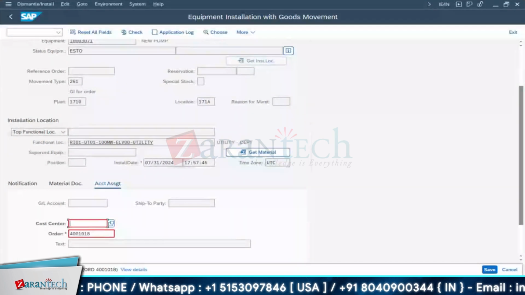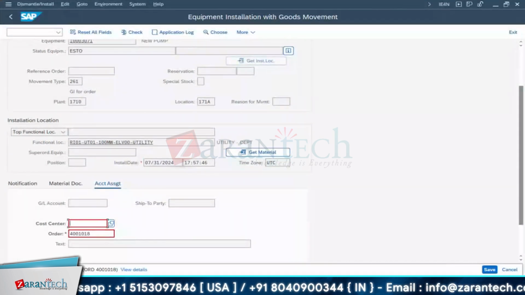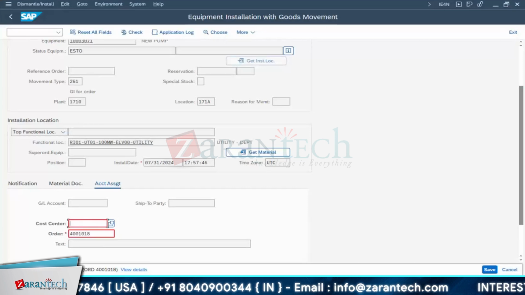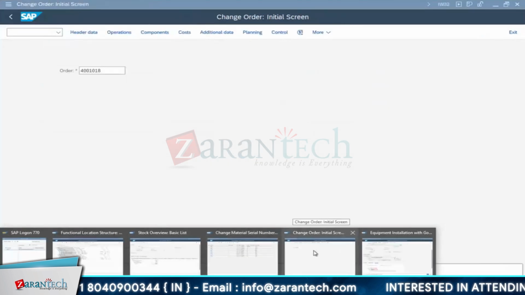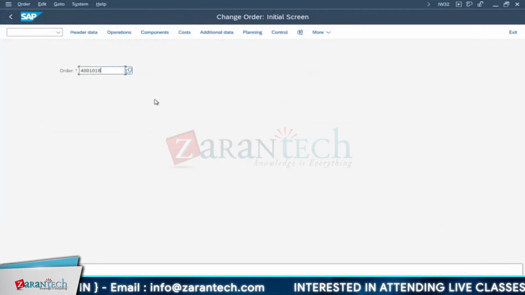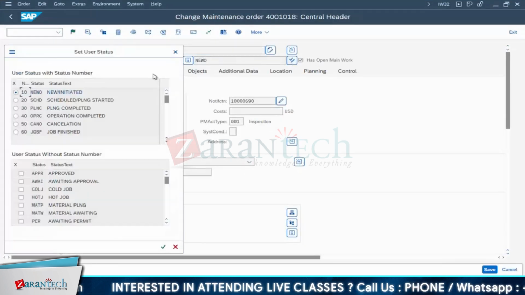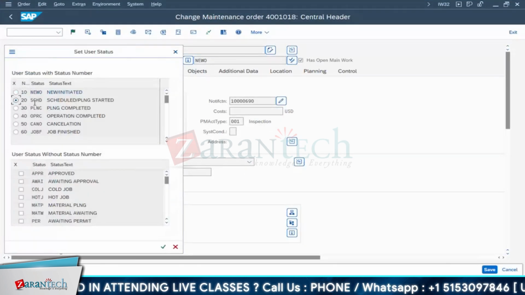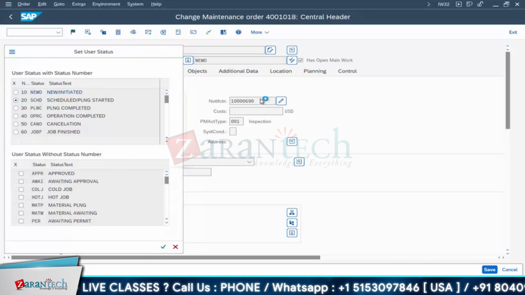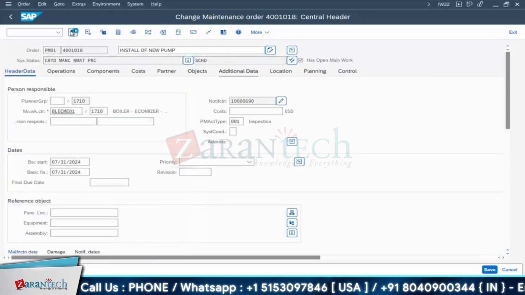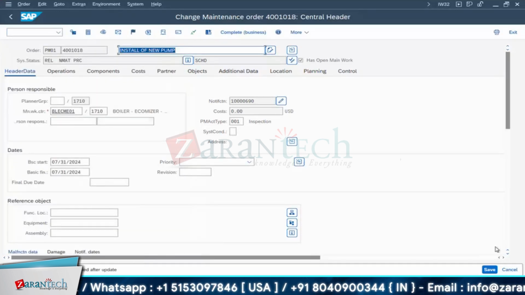Okay, system status: it is still in created mode. It should be in released mode. Yesterday someone missed something, so here it is created. Again, for the release I have to go to the next level. It should be in SCHD and then we can release it. Go for this. Now the system will allow me to release it.